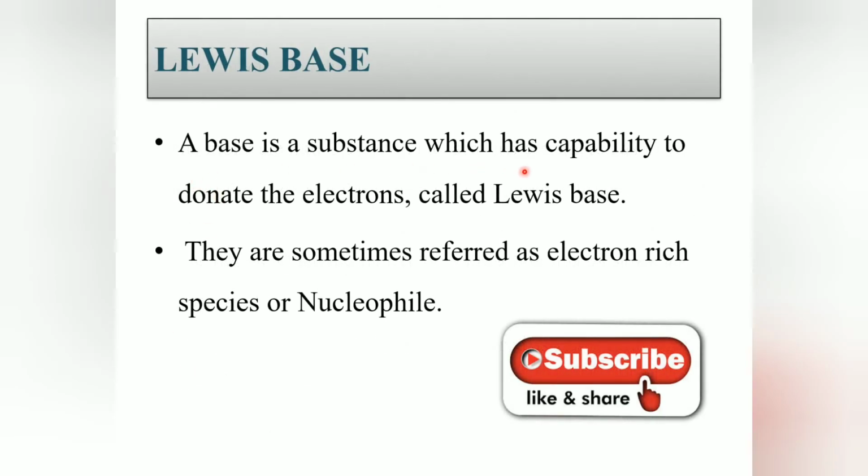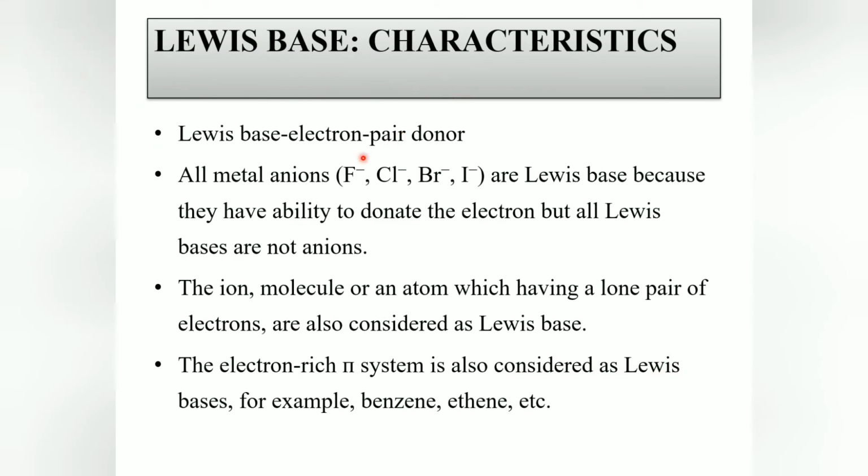A Lewis base is a substance which has the capability to donate electrons. They are sometimes referred to as electron-rich species or nucleophiles. The basic characteristic of a Lewis base is that it is an electron pair donor. All anions are Lewis bases because they have the ability to donate electrons, but all Lewis bases are not anions. Ions like fluoride, chloride, bromide and iodide are Lewis bases because they have the ability to donate electrons.